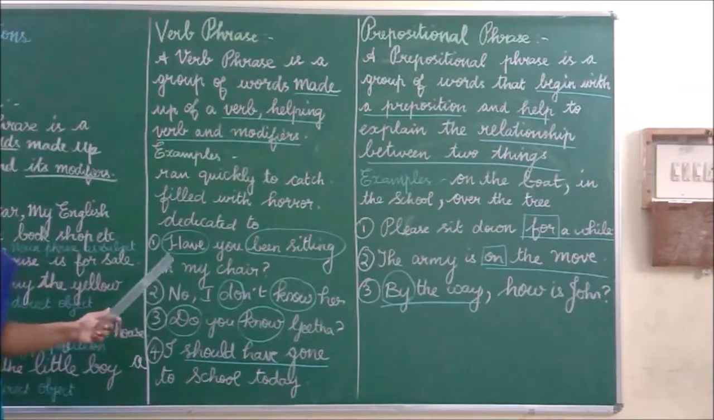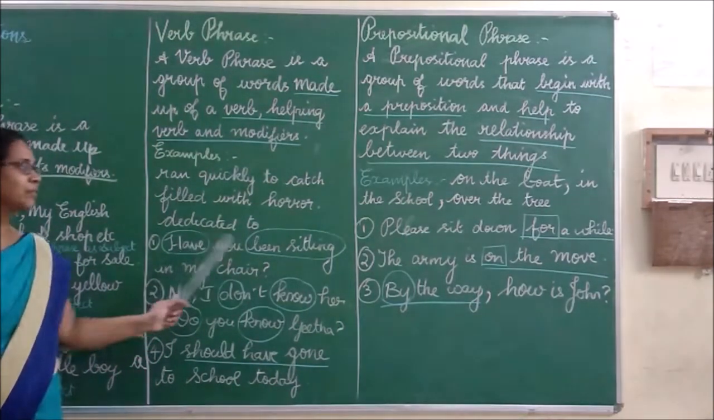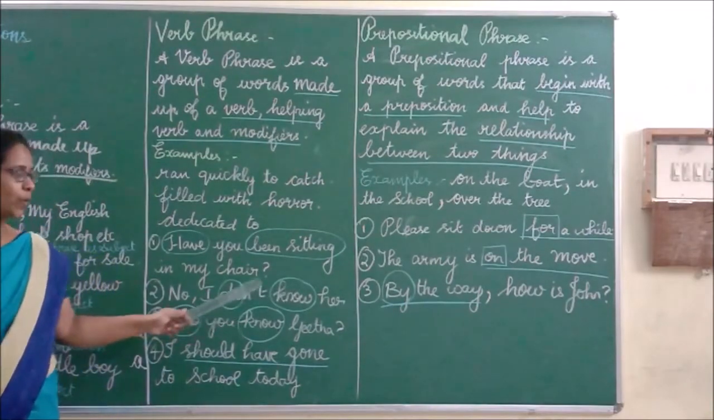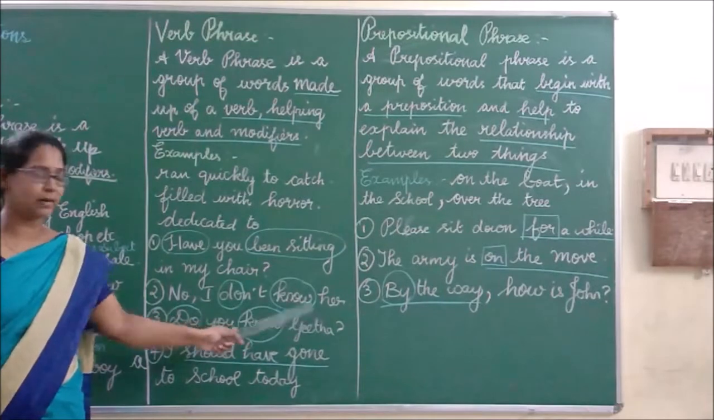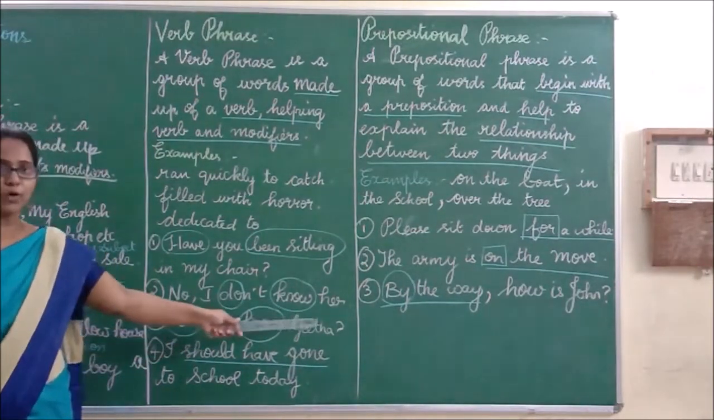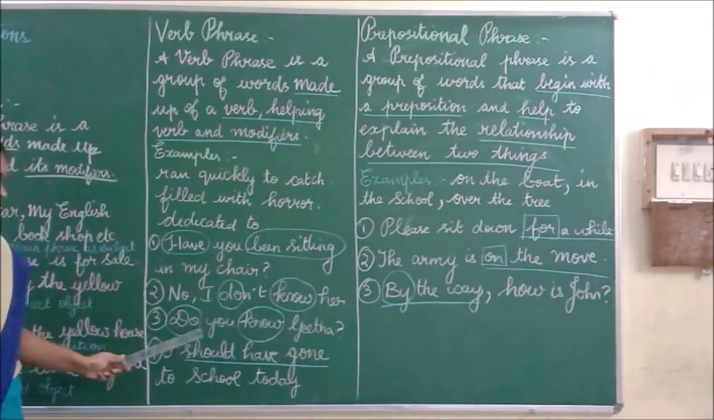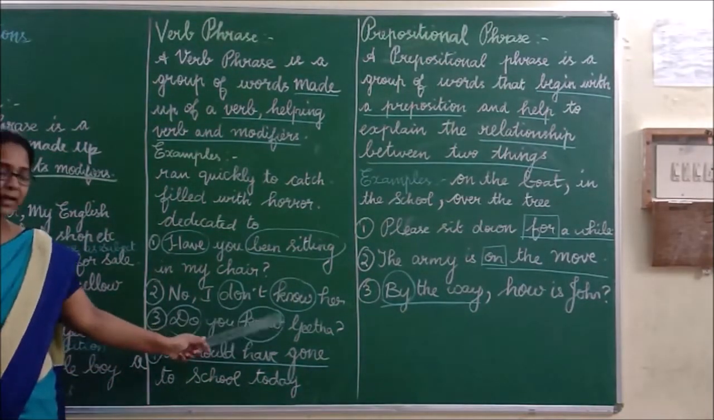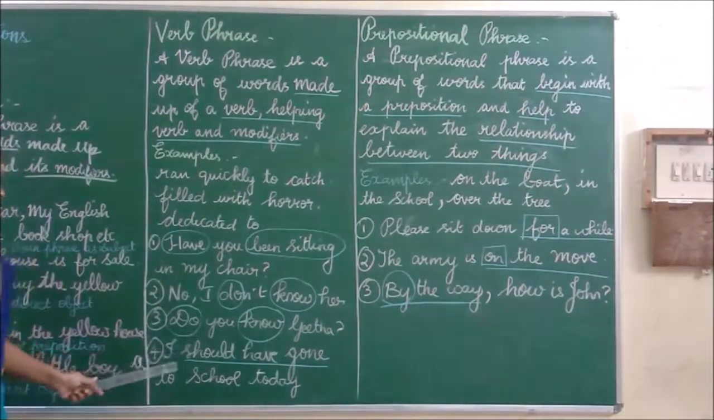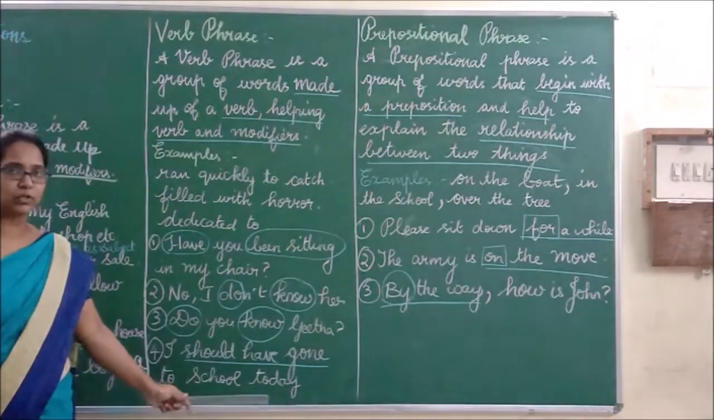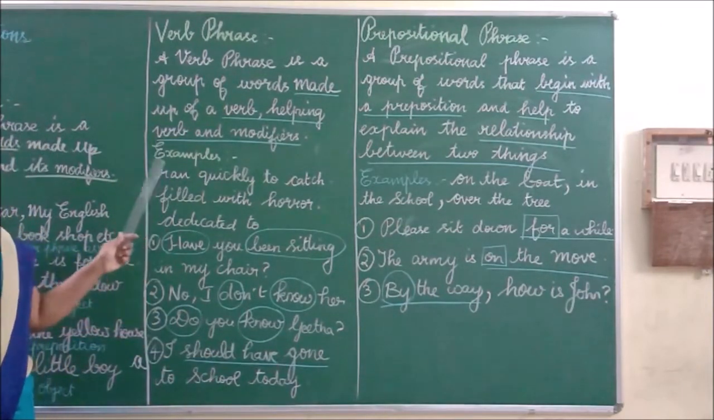See the example: Have you been sitting in my chair? Here have been sitting is a verb phrase. Next, no, I don't know her. Here do and know form a verb phrase. Next, do you know Geeta? Here do and know form a verb phrase. I should have gone to school today. Here should have gone is a verb phrase.